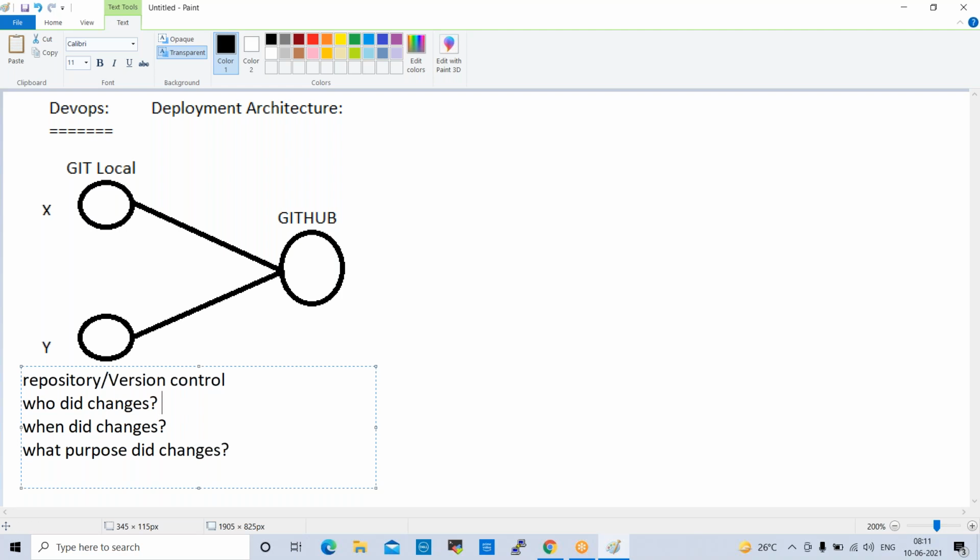Who did the changes? Rama did the changes. When? At 8 a.m. IST on 10th June. He did some changes. And for what purpose? Due to some production issue, a prod issue.